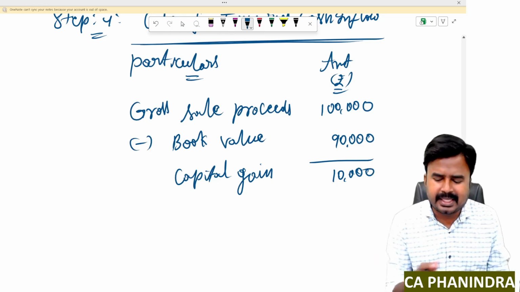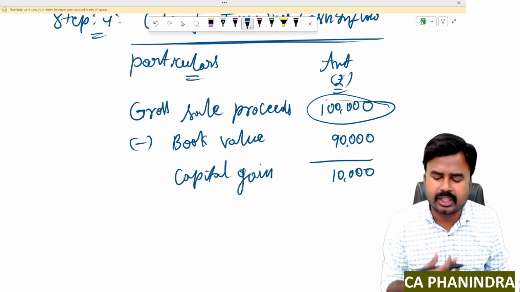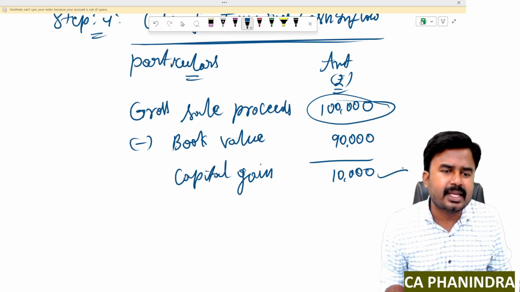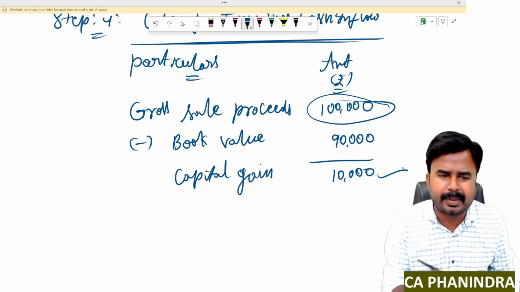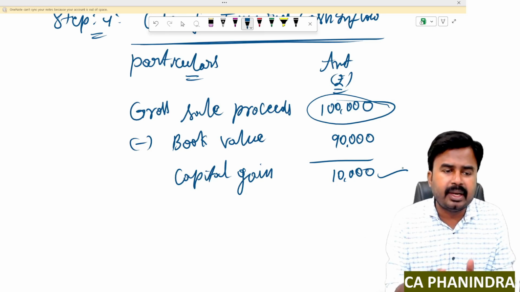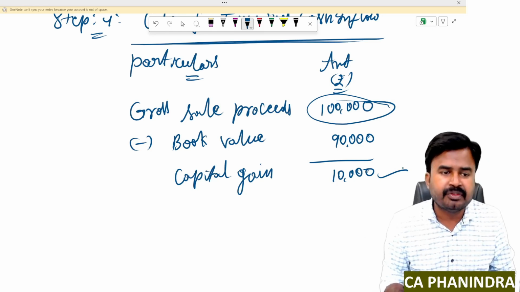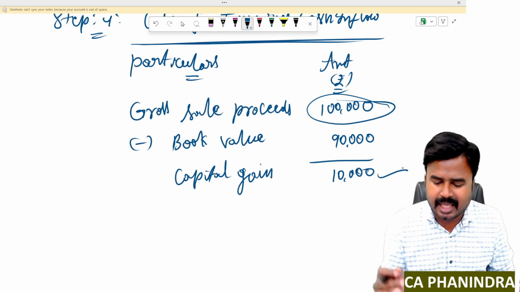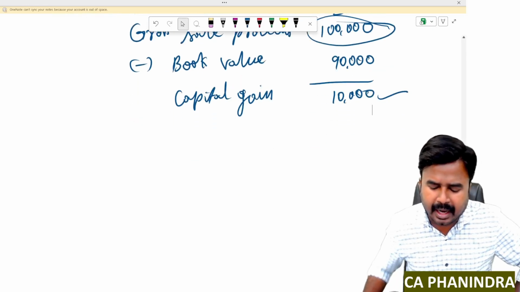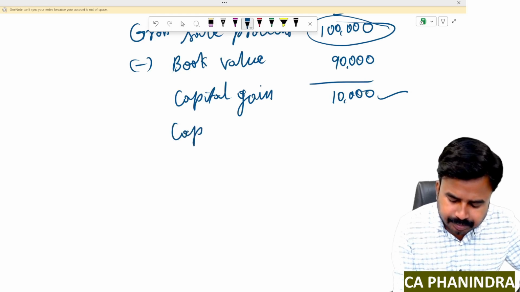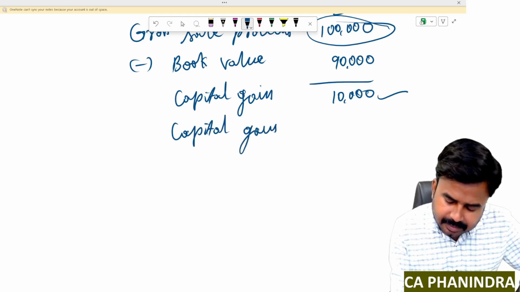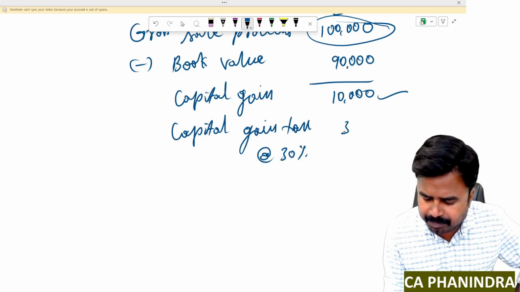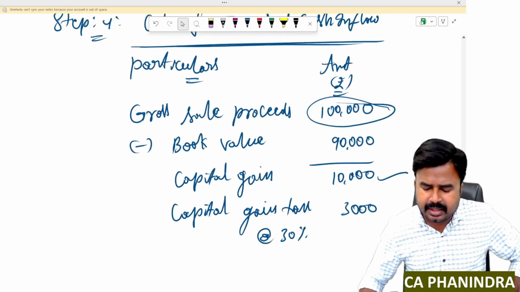So the point is, basically this 1 lakh rupees is your cash inflow, terminal inflow. But while selling this fixed asset, you are earning this capital gain. So the income tax department says, since you are earning capital gain, please pay capital gain tax. Such capital gain tax payment is a cash outflow from the company's perspective, which is supposed to be deducted from gross sale proceeds in order to arrive at net cash inflow or net sale proceeds. So you have to calculate capital gain tax on capital gain. Say for example, your capital gain tax rate is 30%. So it will be 3,000 on your capital gain. So this is your outflow.